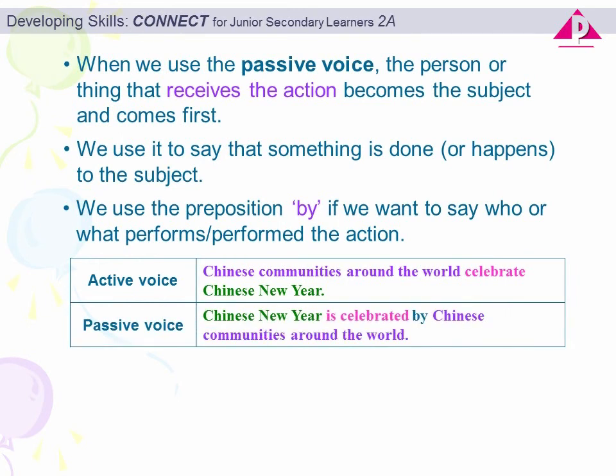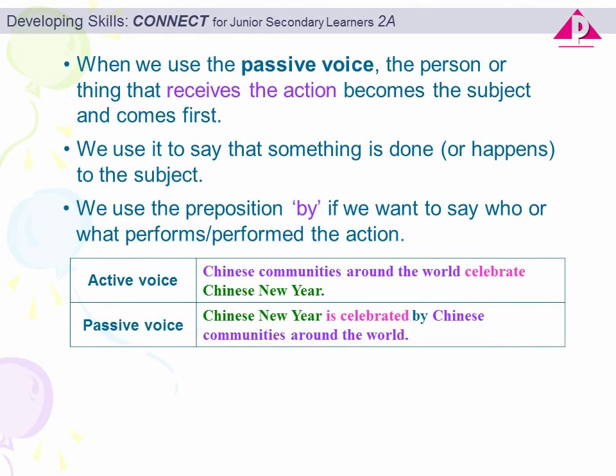However, in the passive voice, the person or thing that receives the action comes first. That's why Chinese New Year becomes the subject in the passive sentence. The whole sentence is, Chinese New Year is celebrated by Chinese communities around the world.